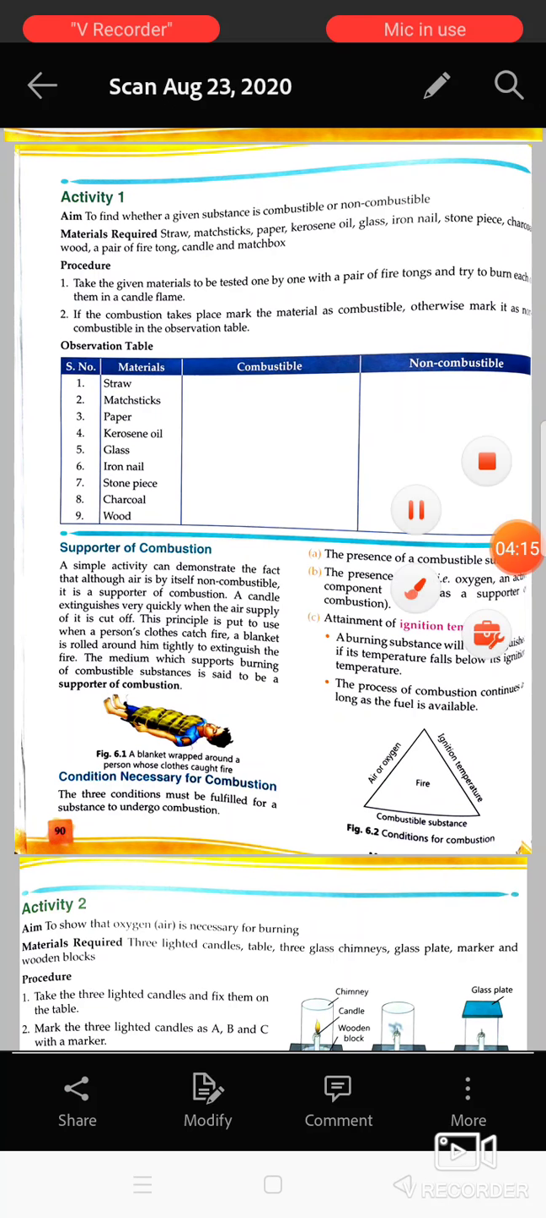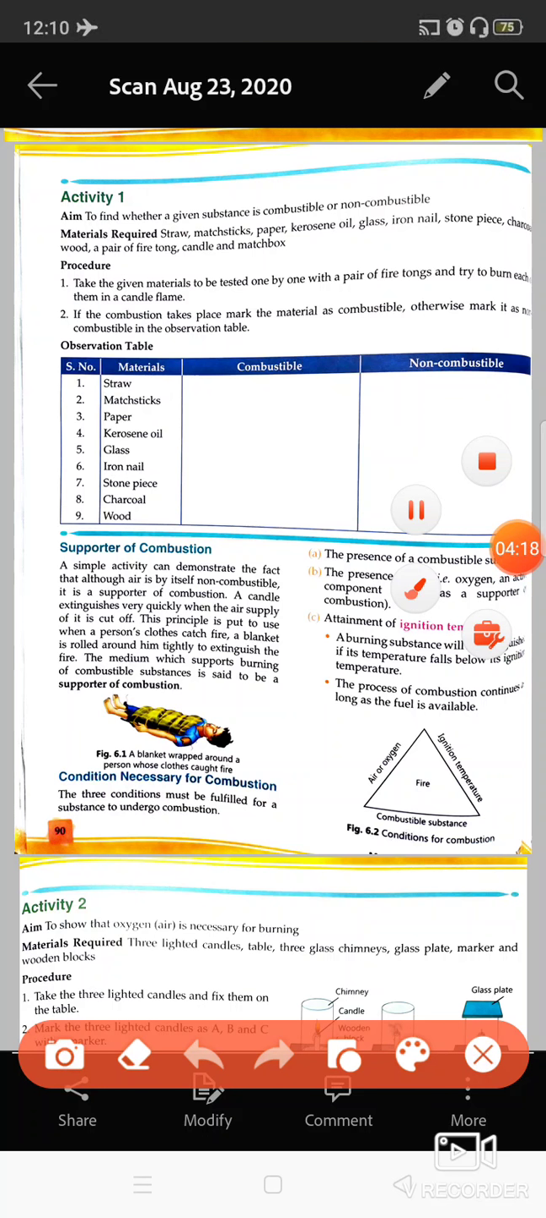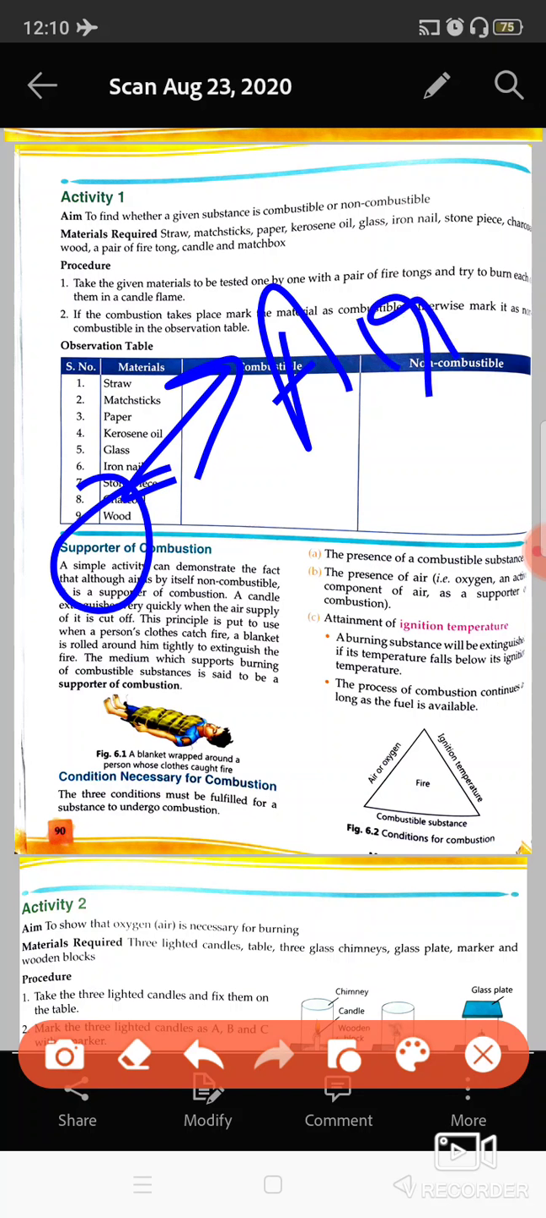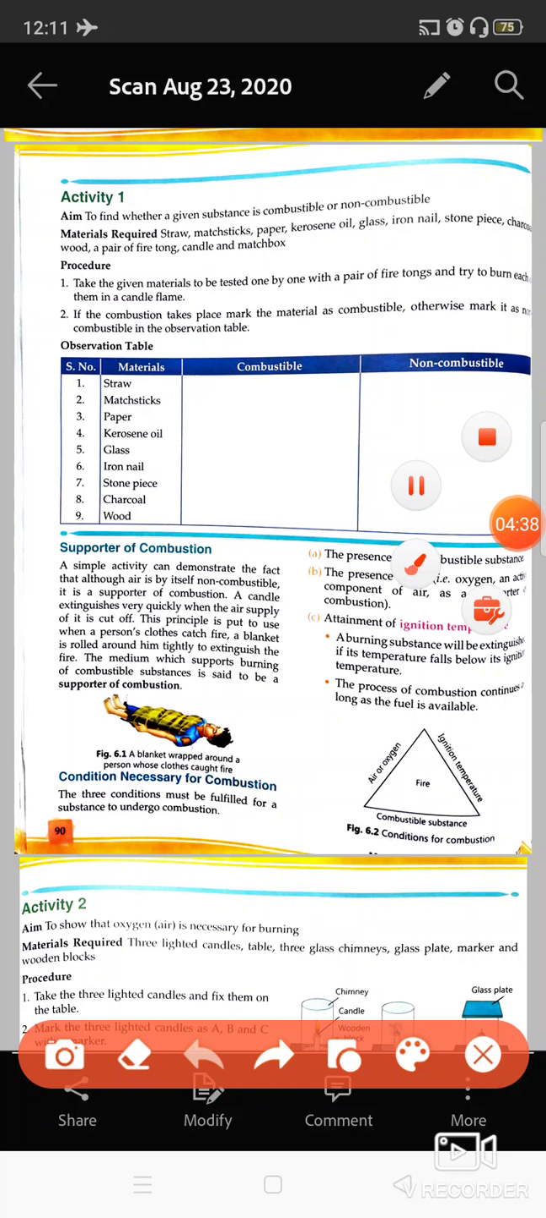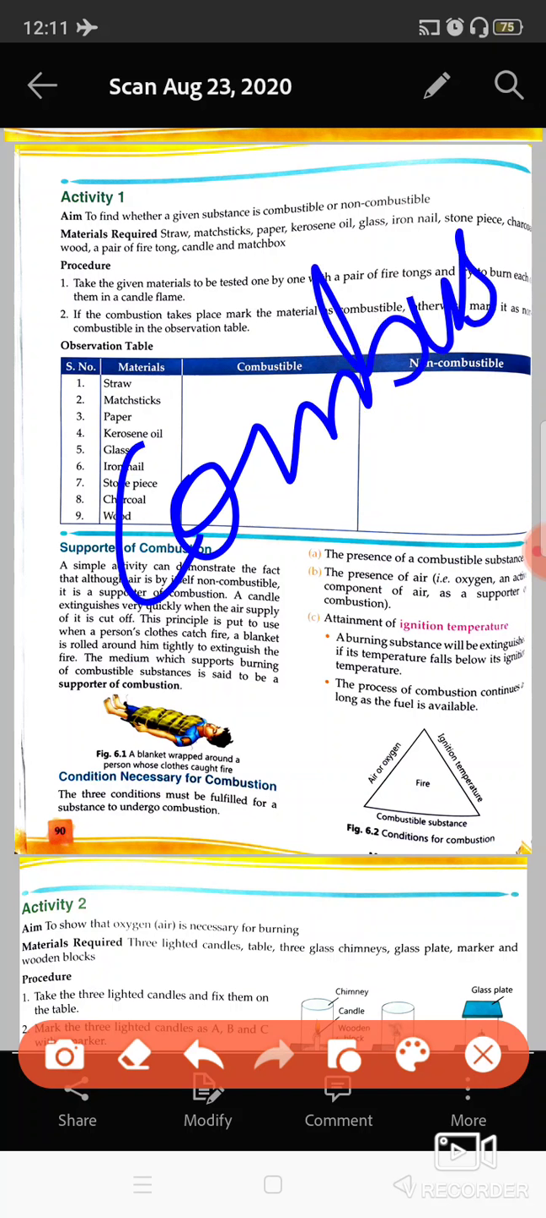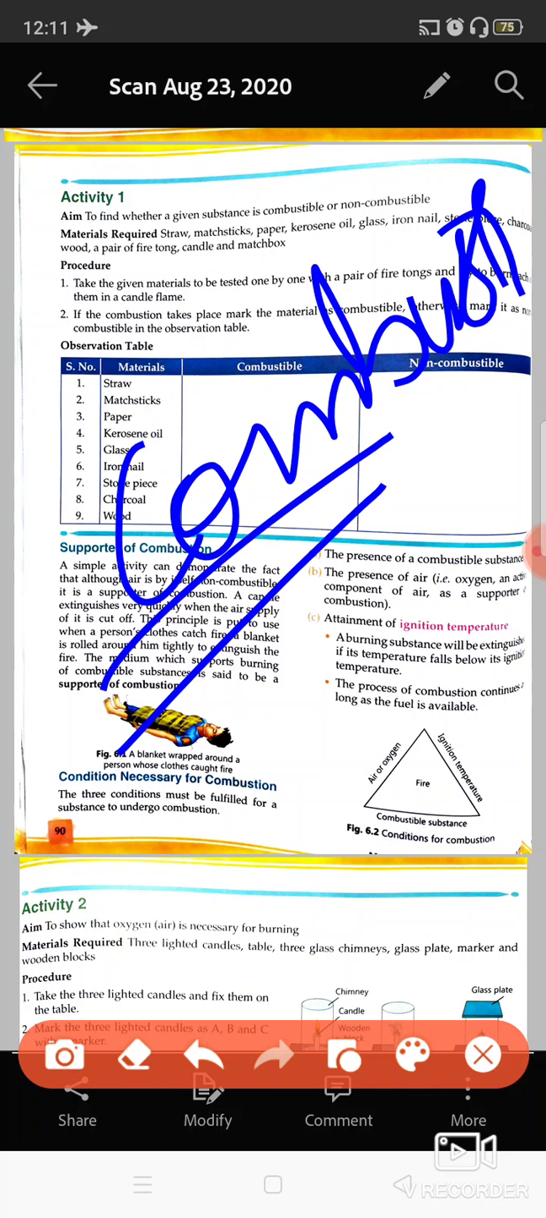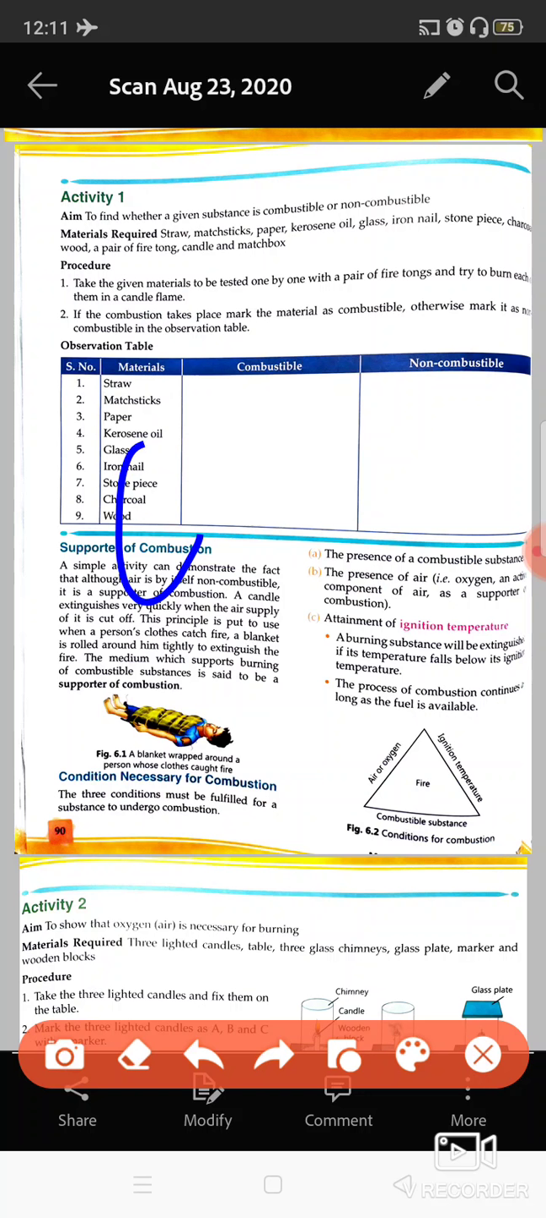Now comes the supporter of combustion. For the process of burning, a supporter is required, that is air or oxygen, which supports the burning of substances. And then come the necessary conditions for combustion. What things are required for combustion? First of all, you should have one substance which can combust, a combustible substance which catches fire easily. It could be wood, carbon, coal, kerosene, anything.